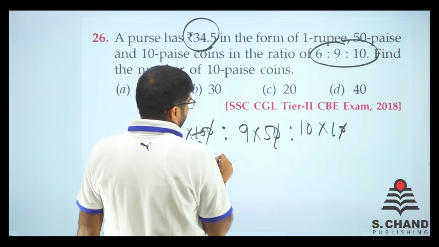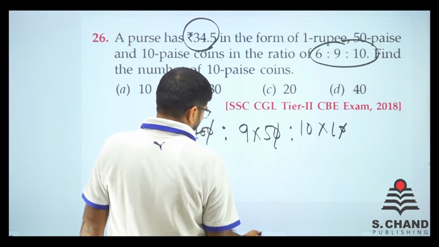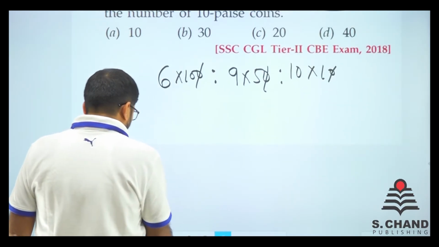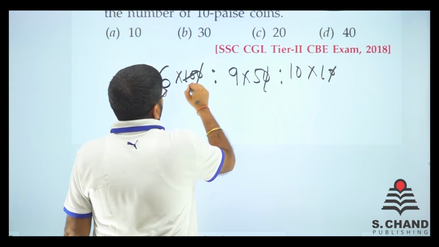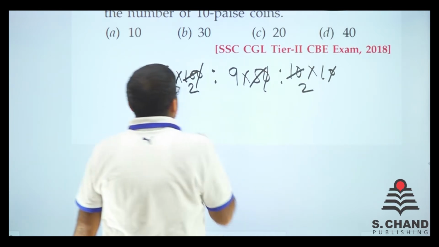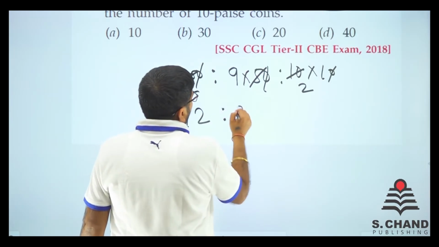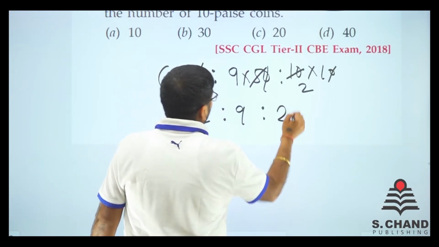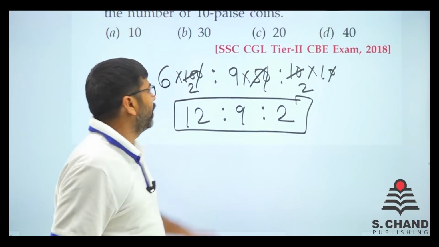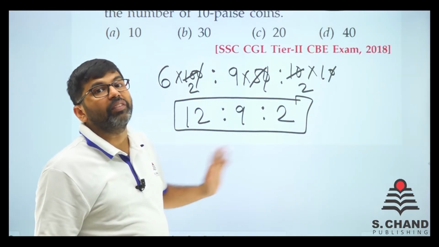Let's calculate this first. This is 2 times, this is 0 times, this is 2 times. So we have got 12 is to 9 is to 2. That is according to their value of money. This ratio is as per the money value.